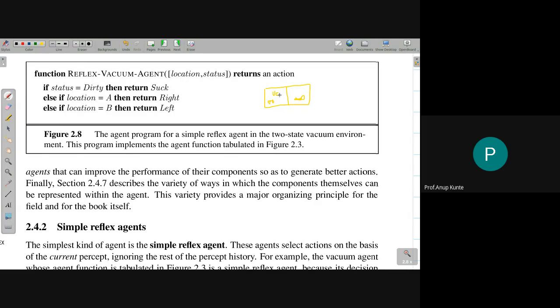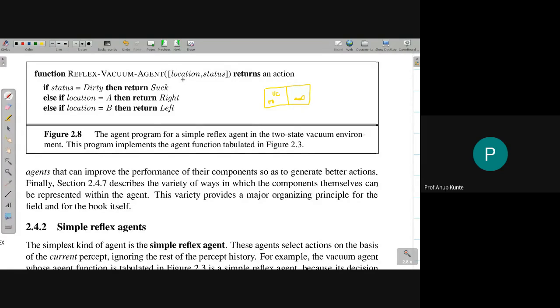Coming back to this discussion, this is a simple reflex agent, reflex vacuum agent. That is the name of the function, any name could be there for that matter. Now, instead of just the percept, it is a list of percepts. So location and status. So there are two percepts. If you remember, the vacuum cleaner had two percepts.